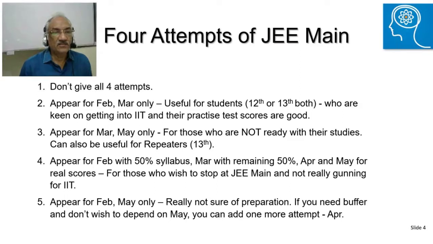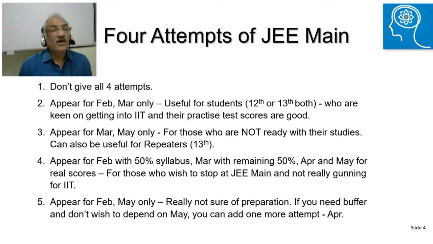The third option can be that you appear for February with about 50-60% syllabus, March for the remaining, and then you keep April and May in reserve for getting the real scores where you are 100% ready. This option will be useful for those who are not really gunning for IIT and want to stop at the JEE Main level.